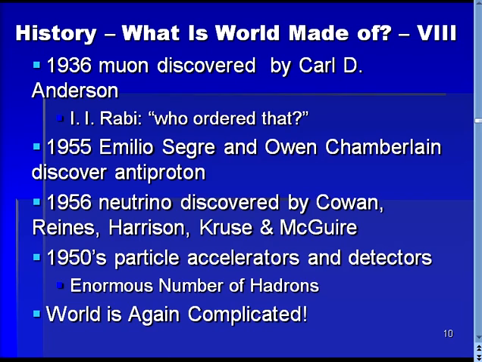In 1955, the antiproton was discovered, and in 1956, the neutrino was discovered. And throughout the 1950s, a rather enormous number of different massive particles were discovered with the technology of particle accelerators and detectors. By the end of the 1950s, mankind's knowledge of what the world is made of had again grown to be very complex indeed.